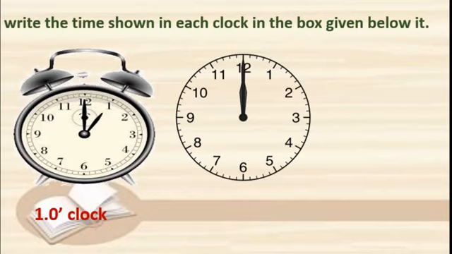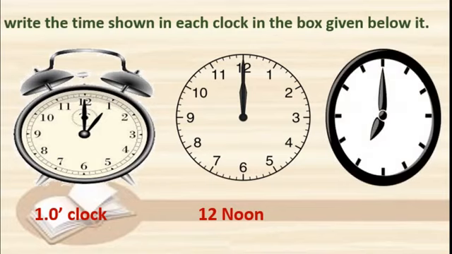Both hands are overlapped. Both are on 12, which means it is exactly 12 noon. What do we say? 12 noon, not 12 o'clock. We say 12 noon. Okay. Next one. See this.